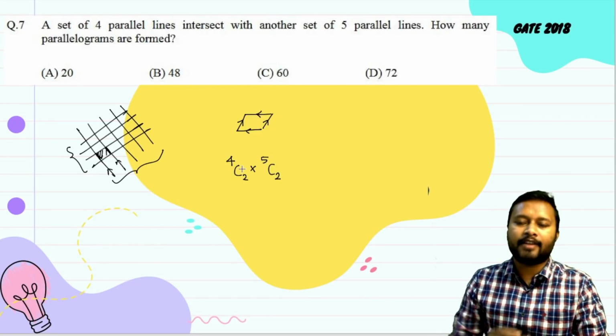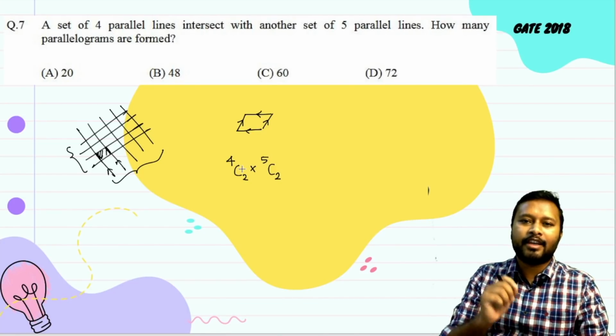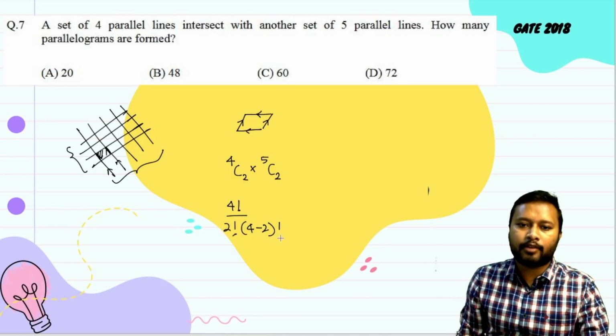Now this, I think most of you know, if you have studied how to find the number of microstates in chemistry, you know how to solve this, right? It's pretty simple. It is going to be 4 factorial upon 2 factorial into (4 minus 2) factorial, multiplied by 5 factorial divided by 2 factorial and (5 minus 2) factorial.